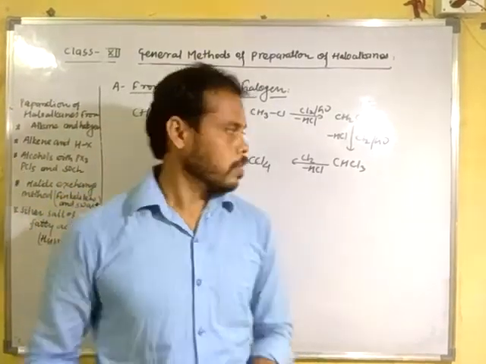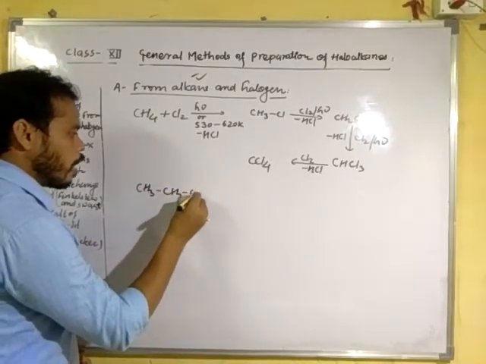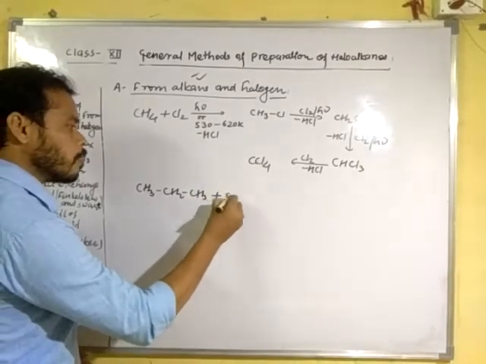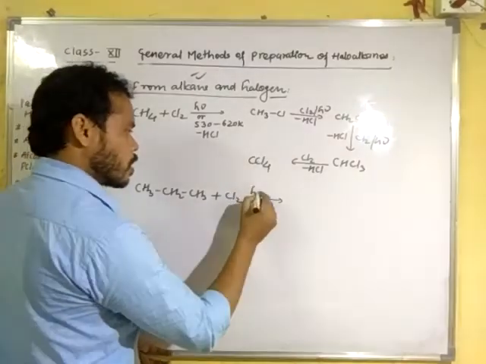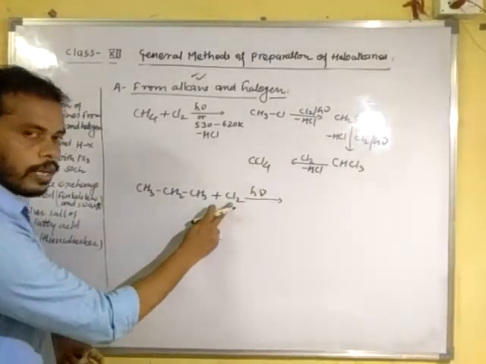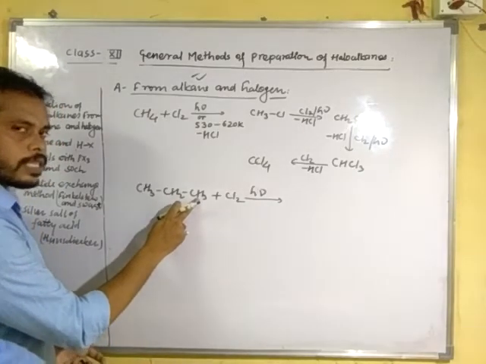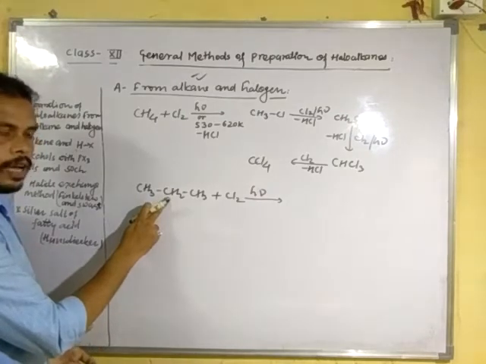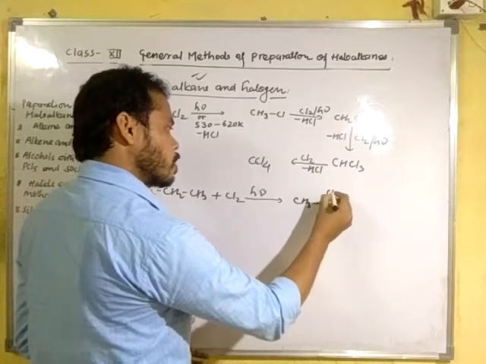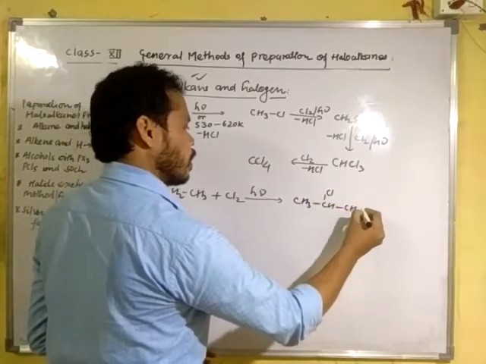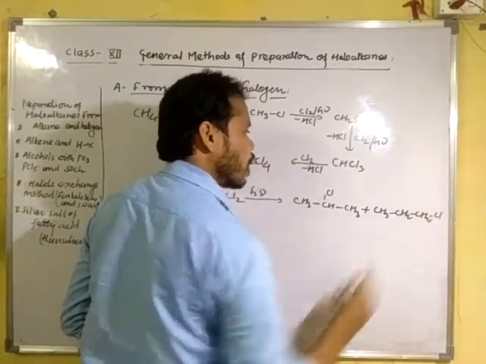See here, suppose CH3, CH2 and CH3 are treated with chlorine, same condition, in the presence of sunlight. In the presence of sunlight, chlorine may substitute hydrogen either from this carbon or this carbon to form CH3, CHCl, CH3 or CH3, CH2, CH2Cl.